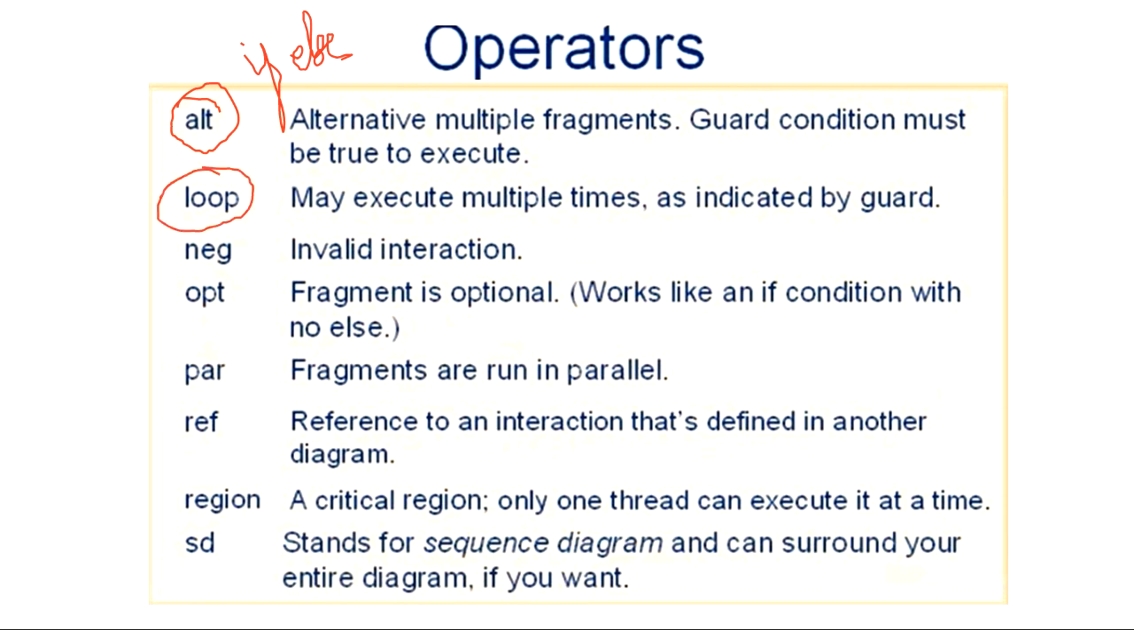Negative means this is an interaction, you shouldn't have come here, you go out of this one. This can be used for exception handling, etc., that you should not come into this interaction. Optional is if. Okay, means only if this condition is true you do this, but what if this condition is false, you don't tell it. Here there will be no else, here nested ifs will not come, here there will be only one if. If that condition is true you do that, if that condition is false you go out of the loop. Okay, par is for if you want to show that these messages are sent in parallel, you can use par.